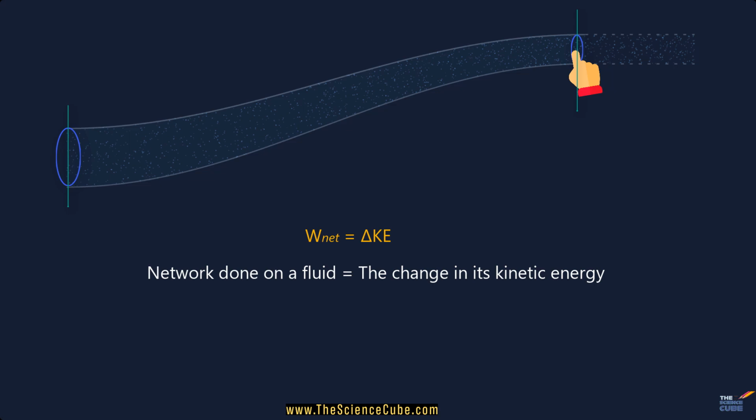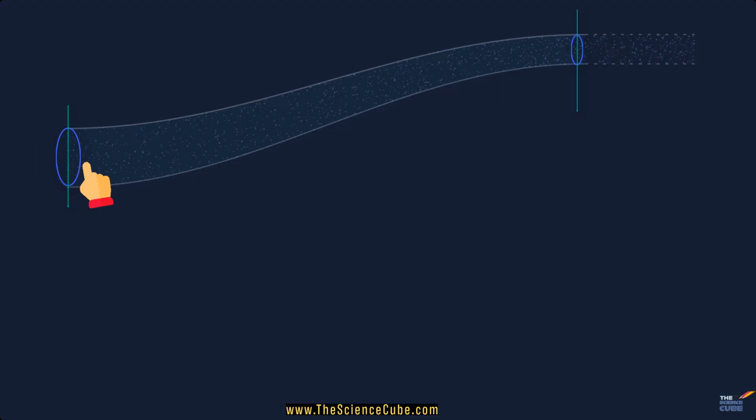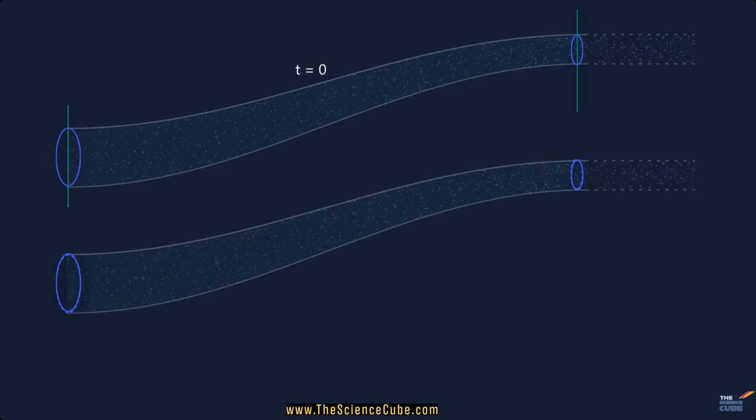So our plan is to calculate the work done by the pressure behind the fluid and the work done against the pressure ahead of it, and the work done by gravity. And adding them all up, we will know exactly how much the fluid's kinetic energy changes. So let's consider this carefully. At one instant, this section of a fluid is at this position. And after a short time delta t, it has moved forward.